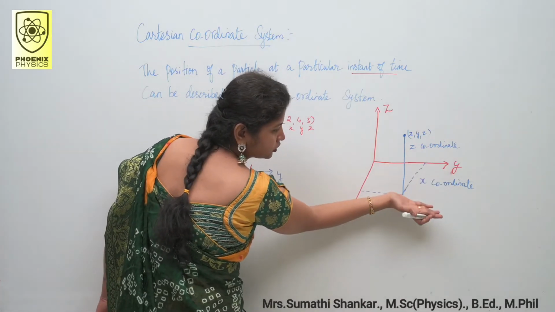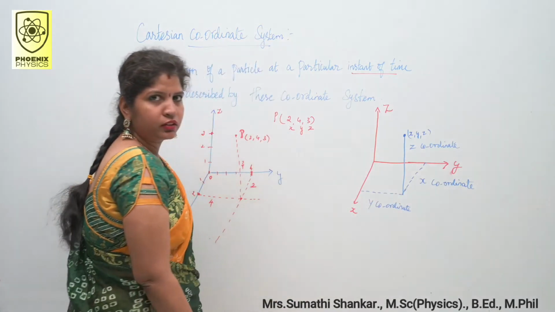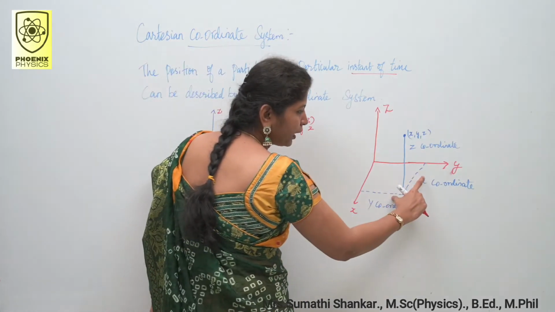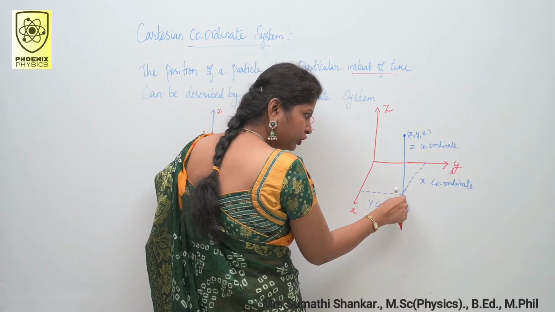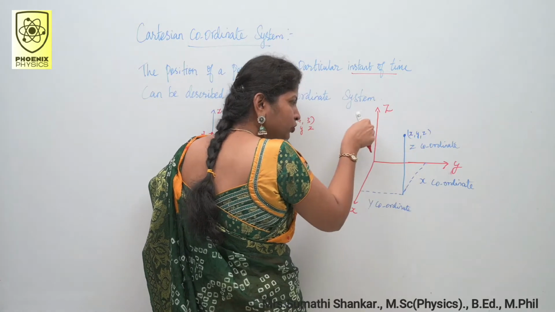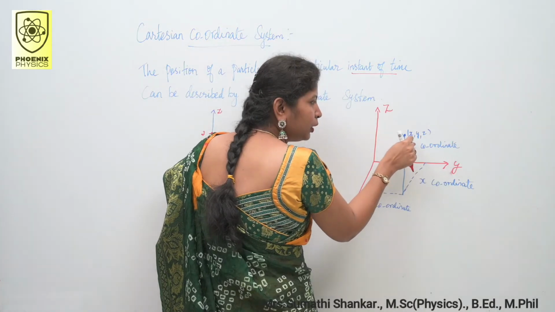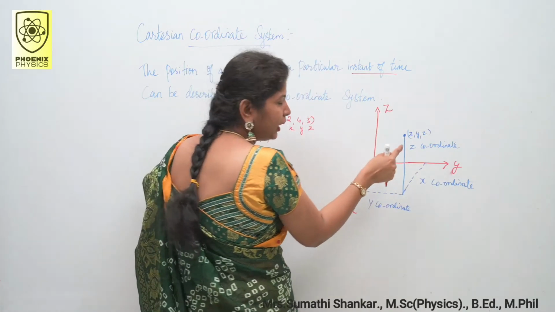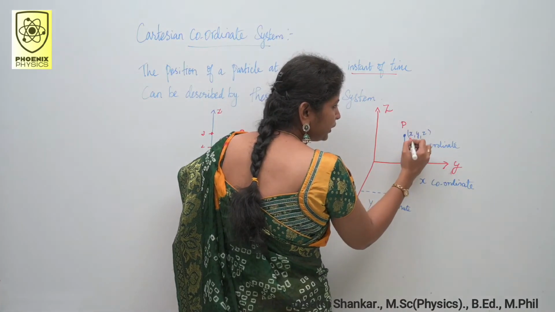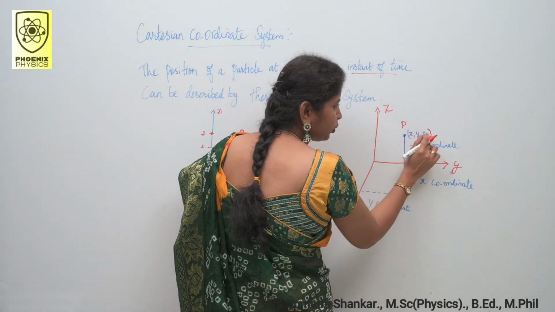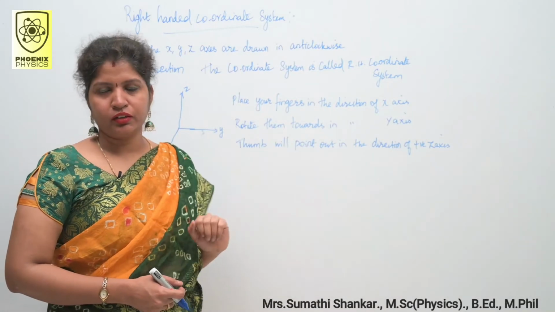This is my y axis. You draw one parallel line from x axis to y axis. And these two parallel lines meet at this point. From this point, you draw one parallel line to z axis. So this is our position of the object and this position is denoted by P. The point is x, y, z. Up to this clear? Next one is right-handed coordinate system.